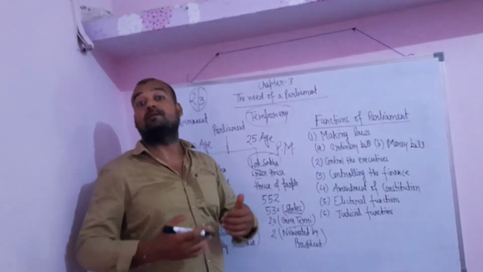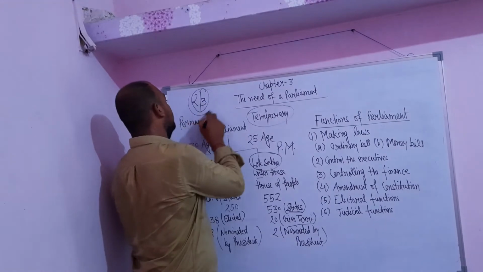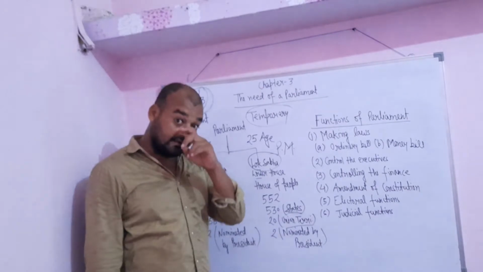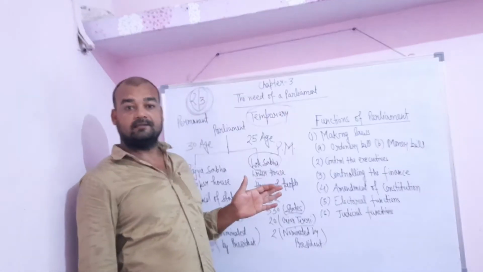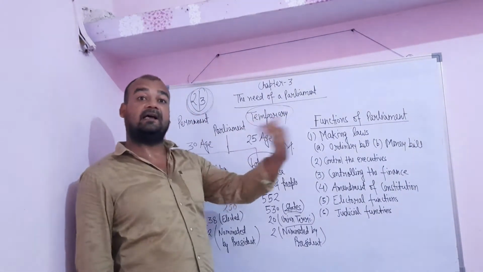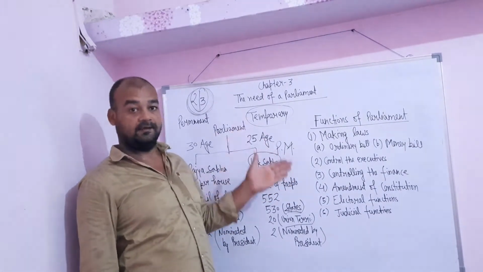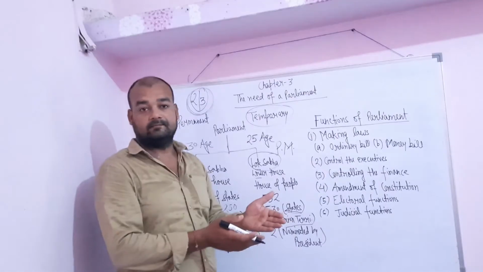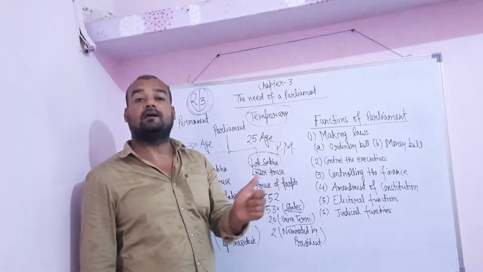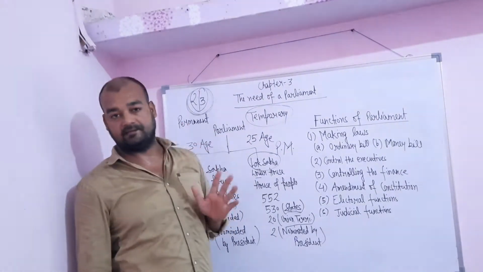Now, what is the bill of no confidence? As I have already told you all, for forming the government, this much is required, 2/3 of the total seats. In case some MLAs of the Lok Sabha join another party, or they resign from the same party, then the PM has to resign, because he will not be able to show the majority, or he will not be able to gain the absolute majority in the Parliament.